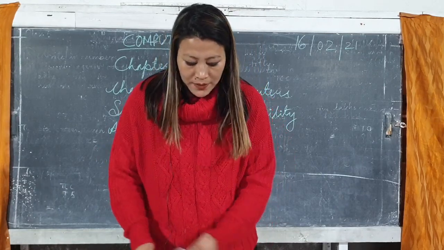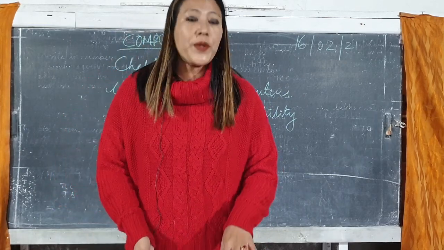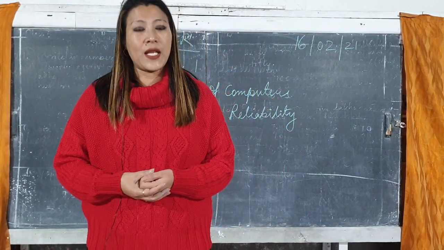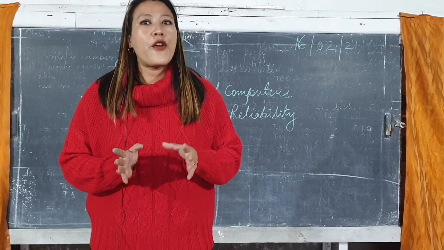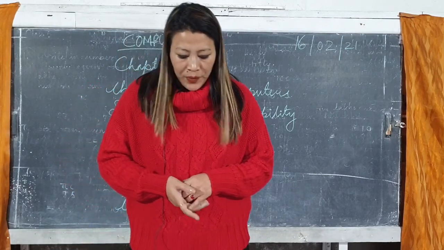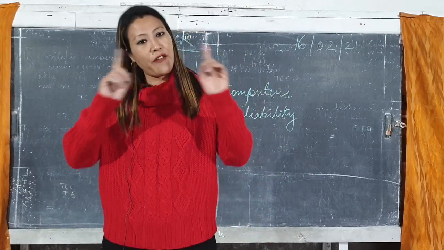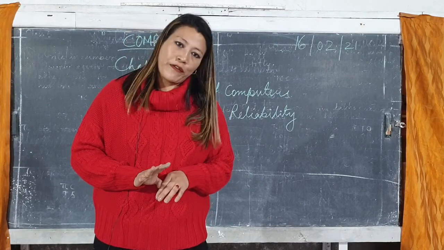Okay. Now comes the limitations of a computer. So, with the computer being the most powerful machine, having so many characteristics, computers also have some limitations that you have to remember. Limitation means a computer cannot work on its own. So, children, a computer is a very, very powerful machine, but have you ever seen computers working by themselves?